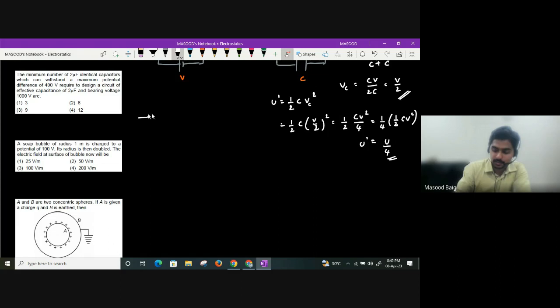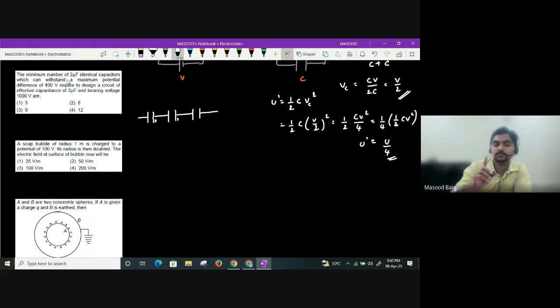Suppose I have taken one capacitor here, we got 400. Let us take another capacitor here, 400. So this is maintained at 400, this is maintained at 400. Overall, I got 800 only. Yes or no? But I want 1000. So let us say we take one more capacitor. Maximum it will become 1200, but I can get 1000 volts from this. Yes or no? Yes.